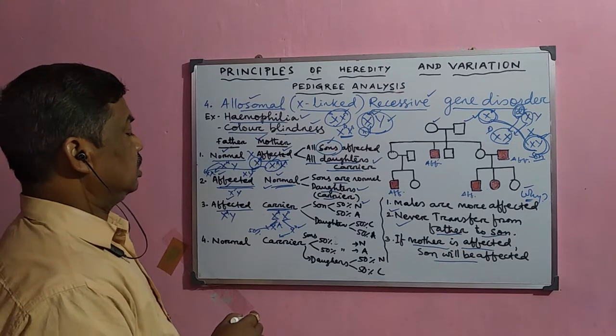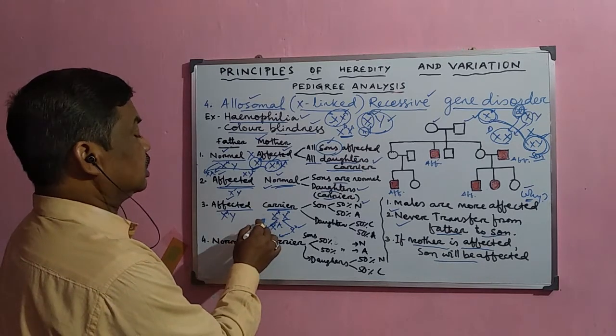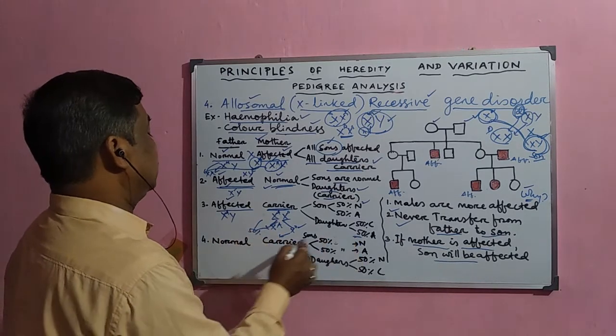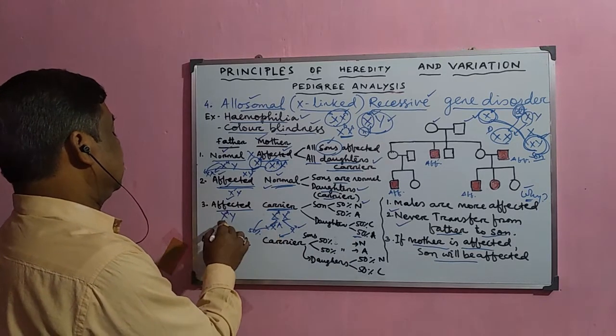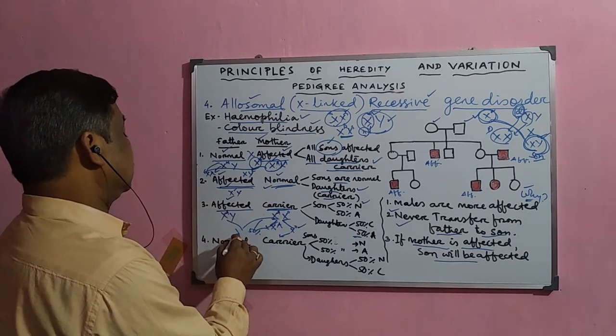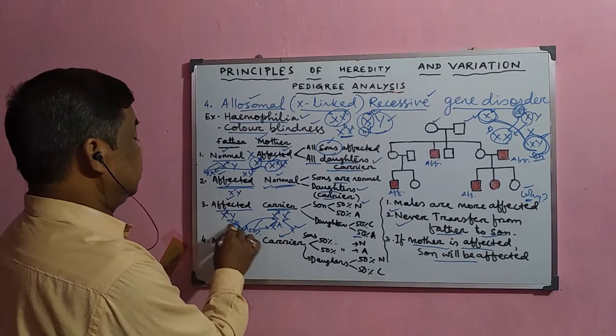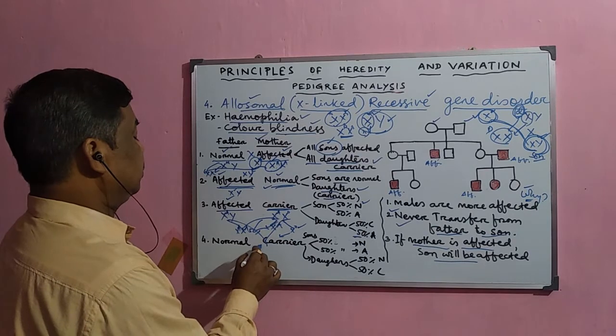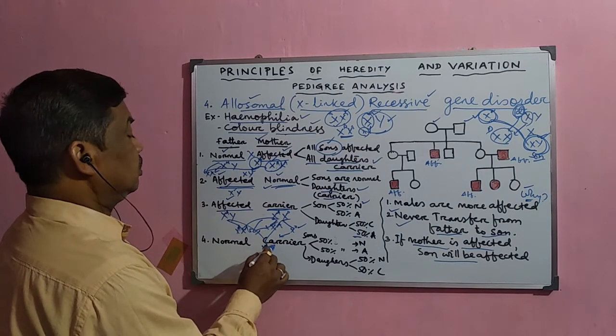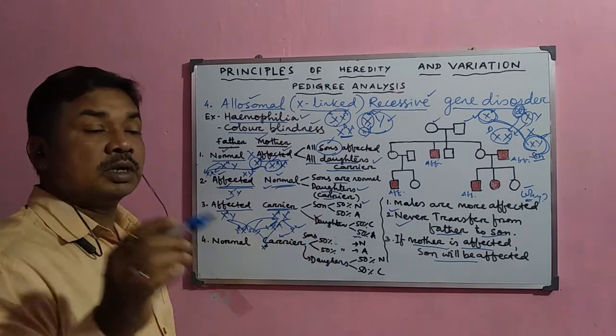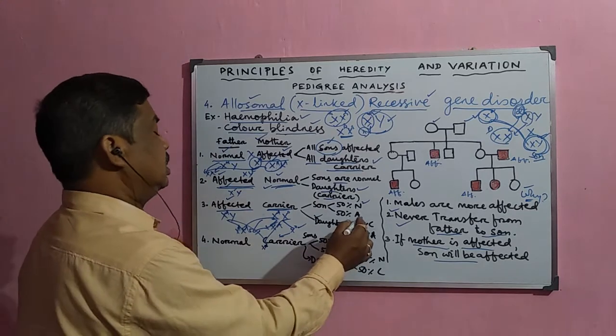Now, among the daughters, 50% will be carriers and 50% will be affected, because if this one fuses with this one, then they will be affected. Then 50% will be affected, and if it fuses with this one, then 50% will be carriers. So here 50% of daughters will be carriers and 50% will be affected.